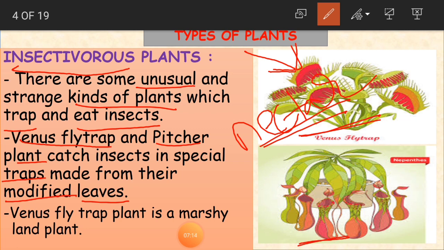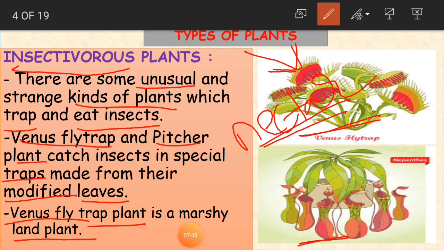Okay, so what is happening here? Because of these leaves specially made or designed, like this is nature's design, because of these modified leaves they are able to catch the insect, and they are able to eat their food. Clear, children? Venus flytrap plant is a marshy land plant.